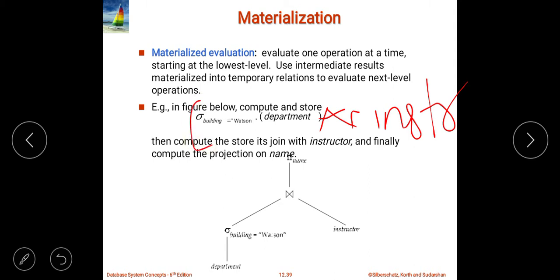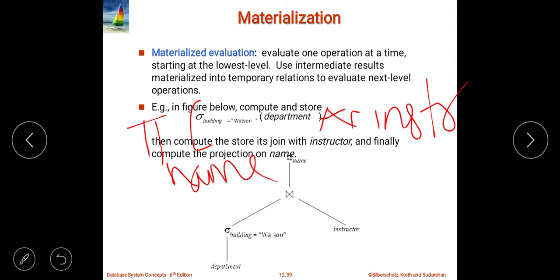Here I apply the project operation on name. Then the scenario will be different, which I will show you in my notes also. But first of all, let me complete this with the help of the PPT, and then I will jump over to the notes. So what do we mean by materialization?